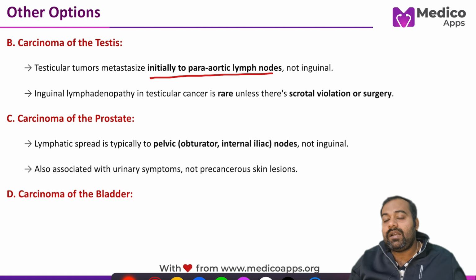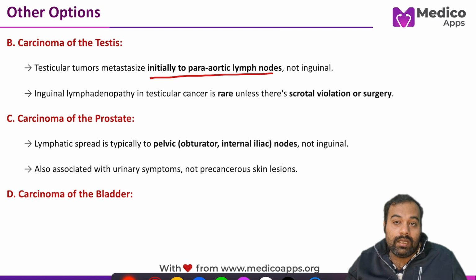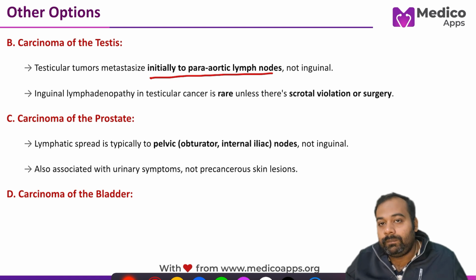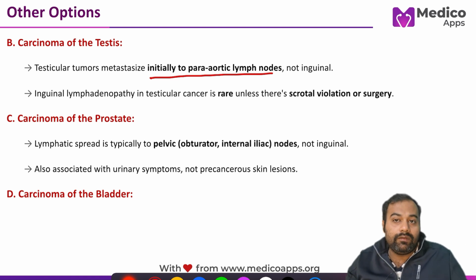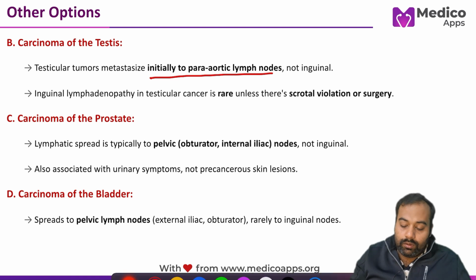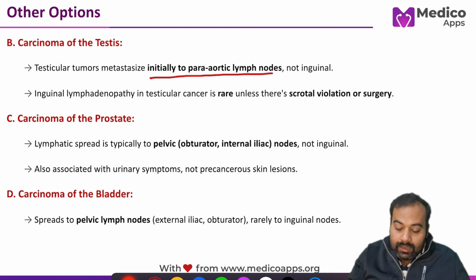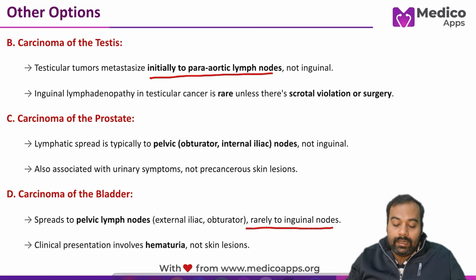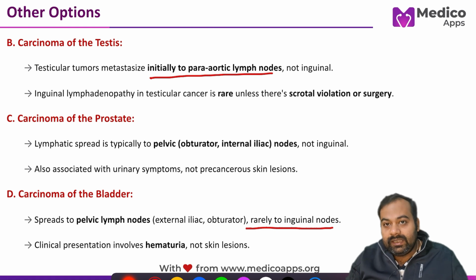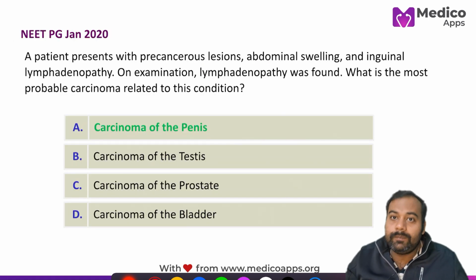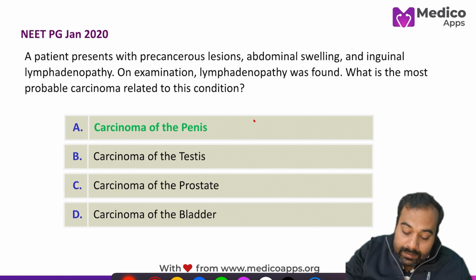Then we have CA bladder. A CA bladder patient presents with hematuria, more often painless hematuria, but not with a precancerous skin lesion. Apart from that, the lymph nodes initially involved in CA bladder are also the pelvic lymph nodes, where external iliac and obturator lymph node involvement is commonly seen, and rarely the inguinal lymph nodes. So from this discussion, we can easily conclude that our answer is CA penis.